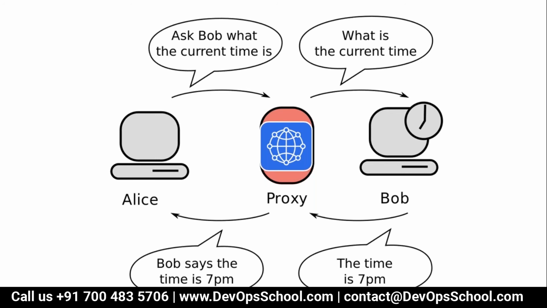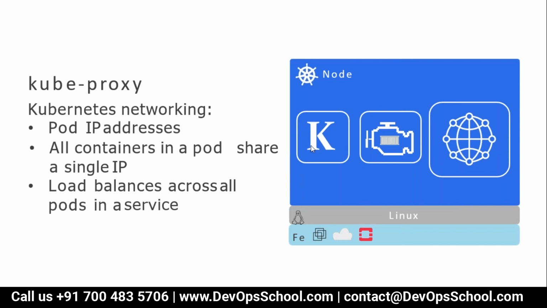Look at my screen here. So here what happens, proxy assigns an IP address to the pod. Please repeat, I'm repeating, proxy assigns the IP address to the pod. So if you have three containers inside a pod, all three containers share the same IP address.